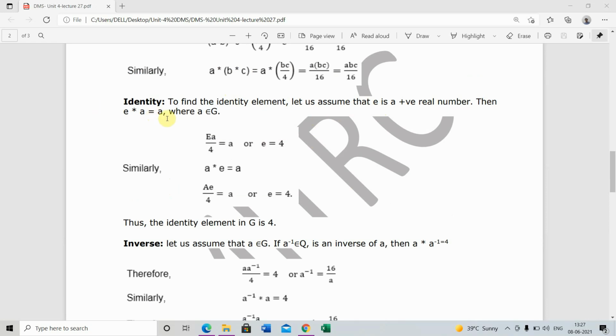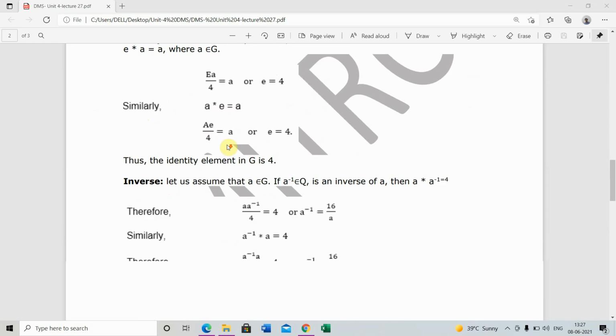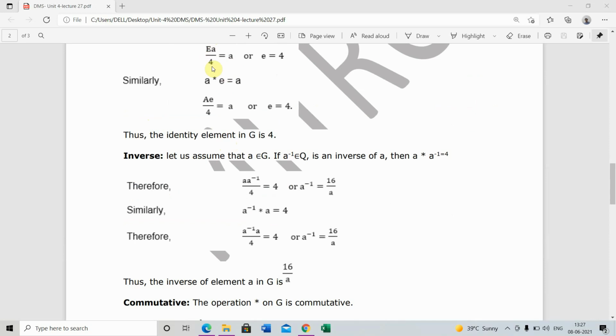Then e star a equals a, where a belongs to G, or ea upon 4 equals a, or e equals 4. Similarly, a star e equals a, or ae upon 4 equals a, or e equals 4. Thus, the identity element in G is 4.